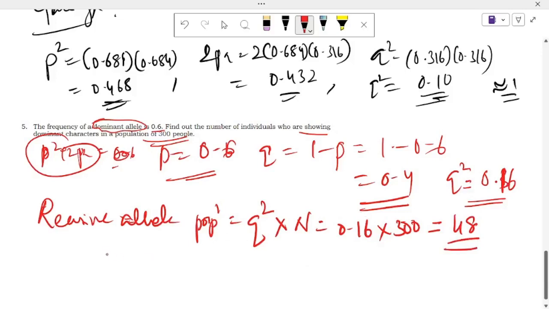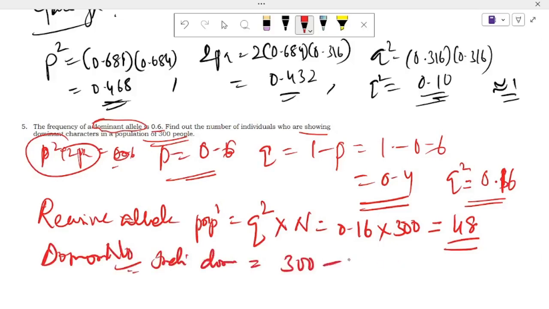Then you have to calculate the dominant individuals. The number of individuals who are showing the dominant character is equal to the total population minus the recessive population. 300 minus 48 is equal to 252, the population showing the dominant character. It may be p square plus 2pq, but because we don't know whether this population is homozygous dominant or heterozygous dominant, this is the answer.